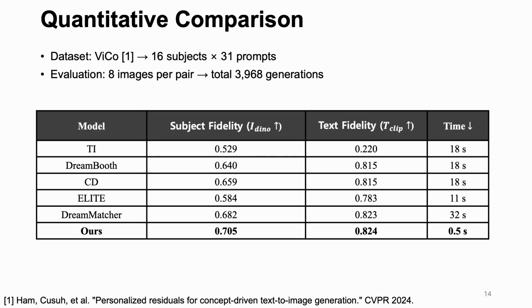Quantitatively, we evaluate on the ViCo dataset with 16 subjects and 31 prompts. Our method outperforms all baselines in both subject fidelity and text fidelity, while achieving 0.5 second inference per image, which is over 20 times faster than diffusion-based methods.